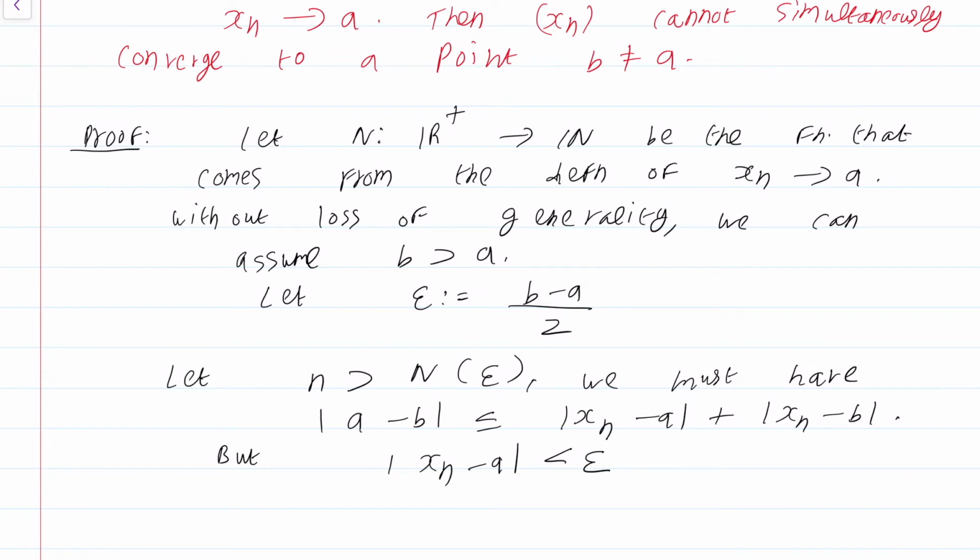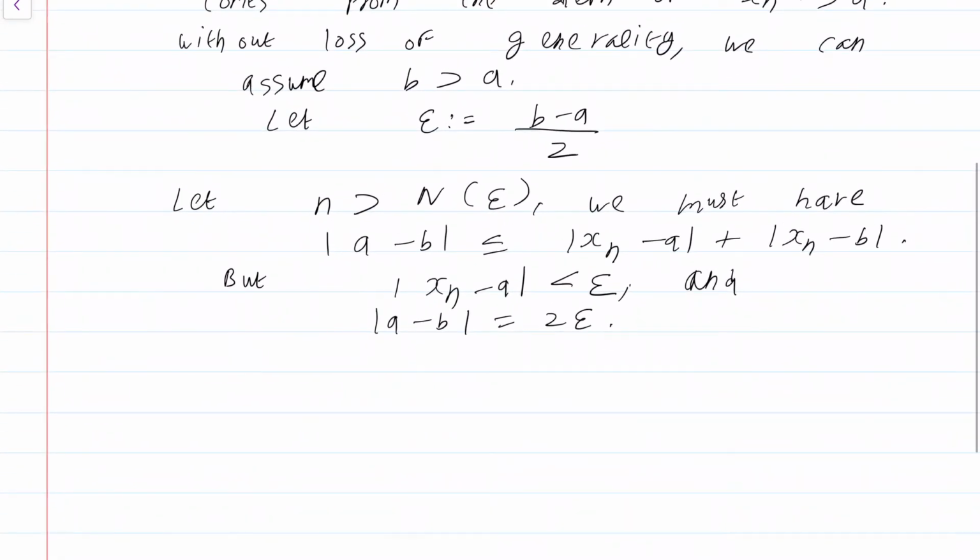Why is that the case? Simply because we choose small n greater than n of epsilon. Okay? And mod A minus B is by definition just 2 epsilon. It's just 2 epsilon by the very definition, as B minus A is just 2 epsilon.